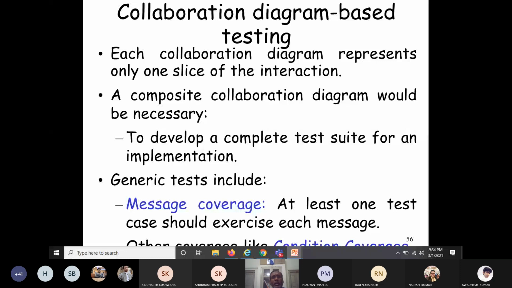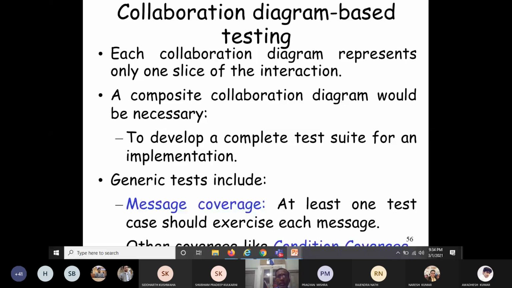So today we have discussed how to perform testing using UML diagrams such as the use case diagram, class diagram, activity diagram, structure diagram, sequence diagram, and collaboration diagram. Similarly, how testing can be performed using other UML diagrams, such as the object diagram, deployment diagram, and component diagram, please read yourself.